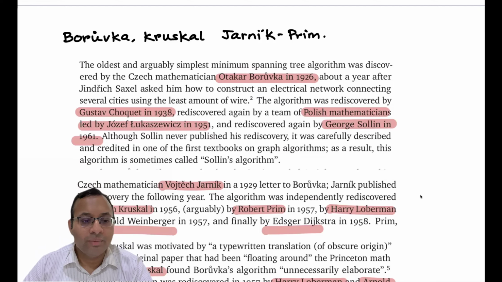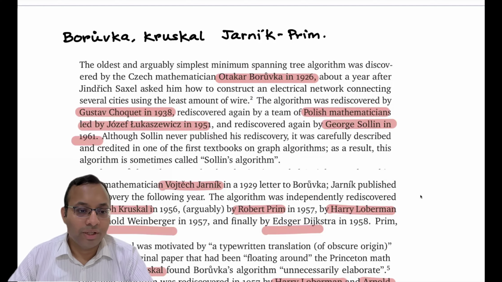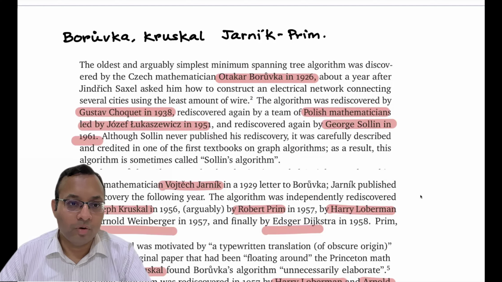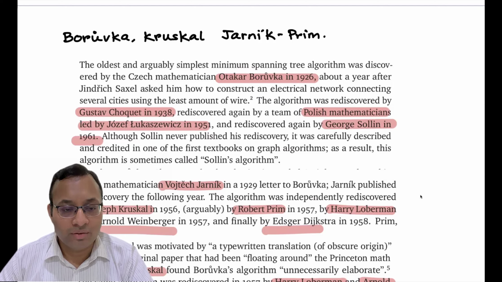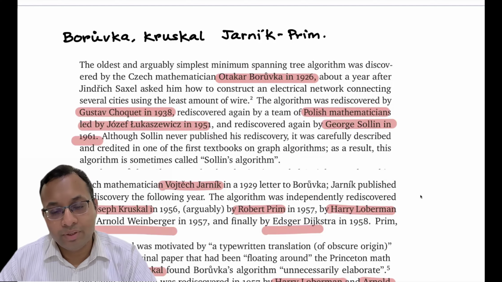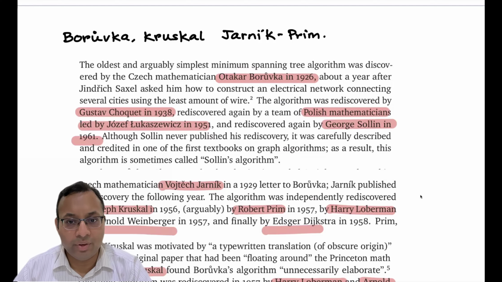So the oldest algorithm, in the beginning, we talked about the story of Otakar Borůvka. His friend Jindřich Saxel gave him a problem to construct an electrical network connecting several cities in East Moravia using the least amount of wire, which was the electrical problem. And he published this first paper in 1926.